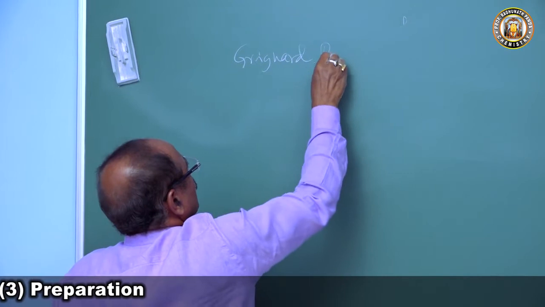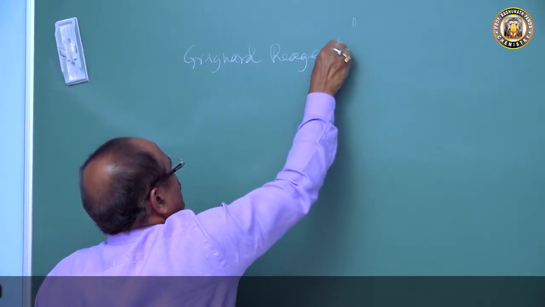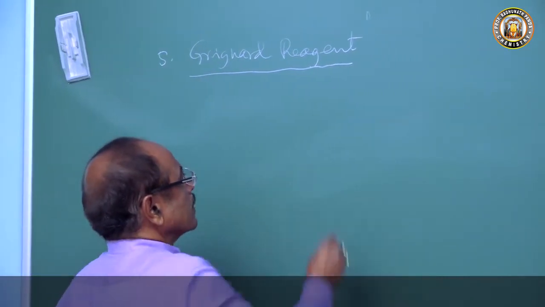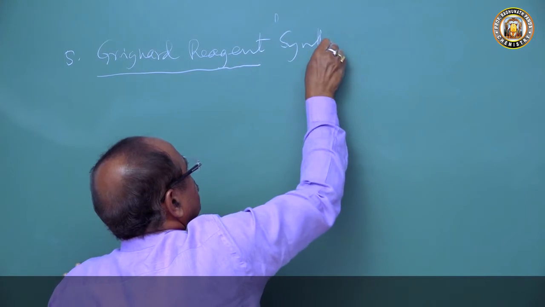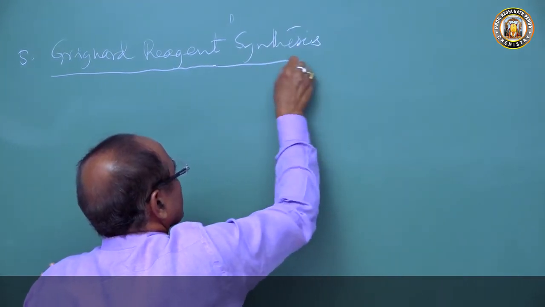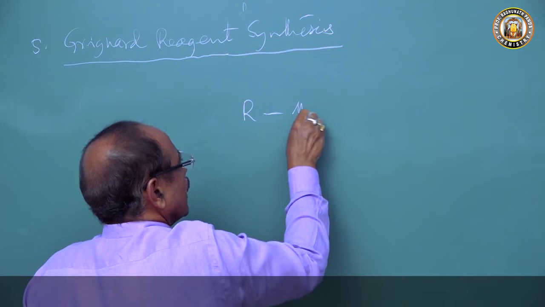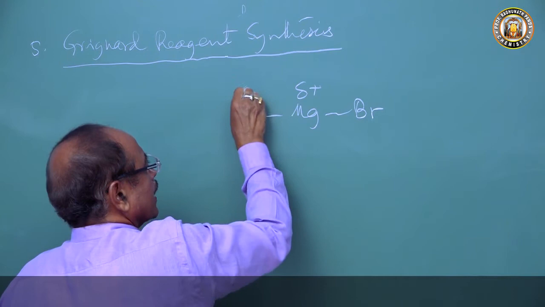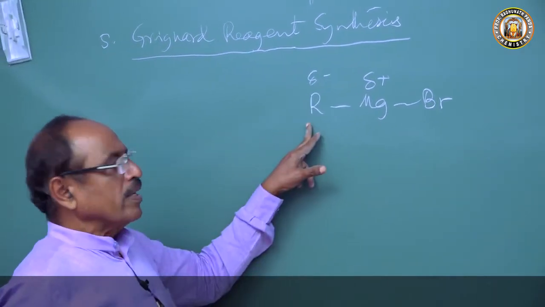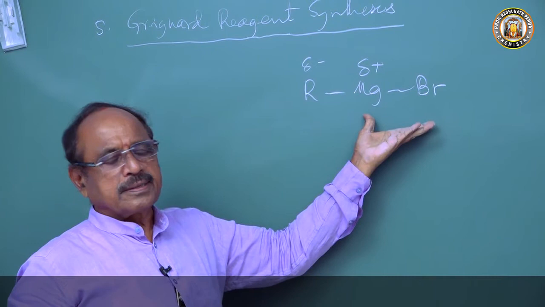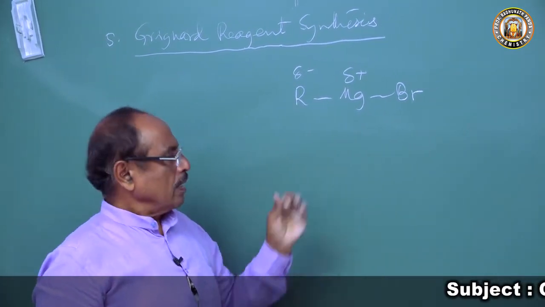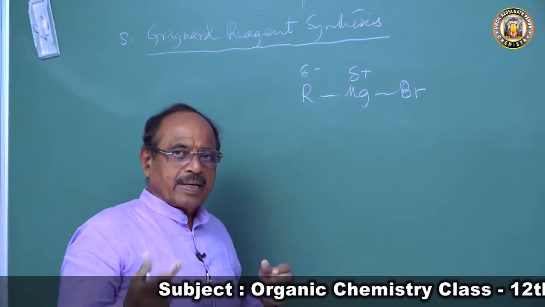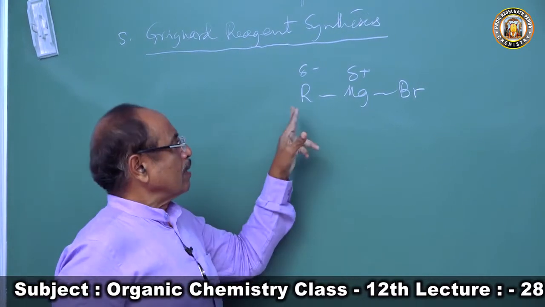If you take RMgBr, here Mg is positive and R is negative, so this is called a carbanion. Grignard reagent is a precursor of carbanion. Whatever acid you want to prepare, the alkyl part of the acid will be supplied by it.